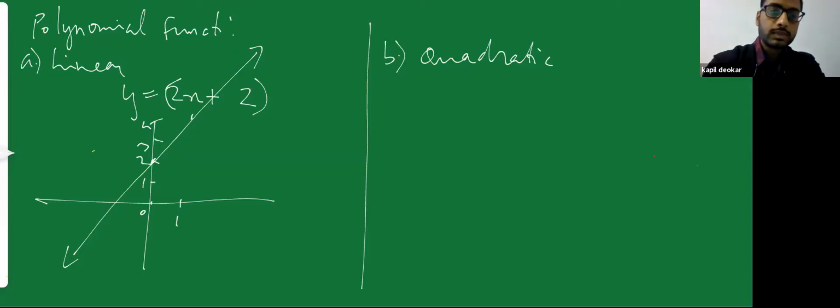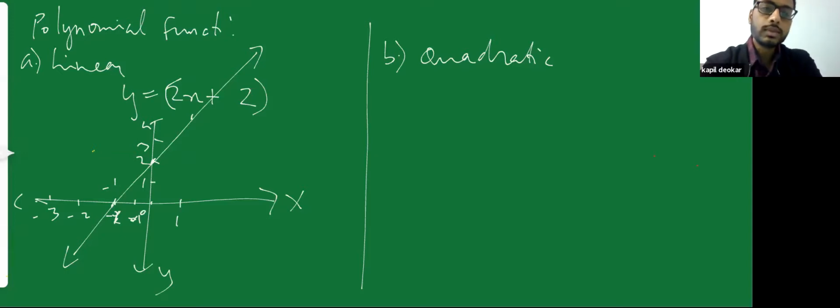This is minus 1 and this is minus 2, minus 3, and this will continue, x-axis, y-axis. Okay, so if I put x is equal to minus 1, what would be the value of y? x equal to minus 1, that would be 2 into minus 1, minus 2, plus 2, 0.